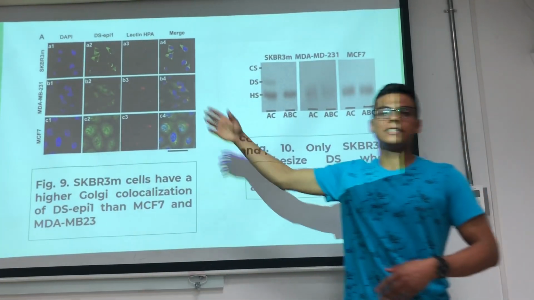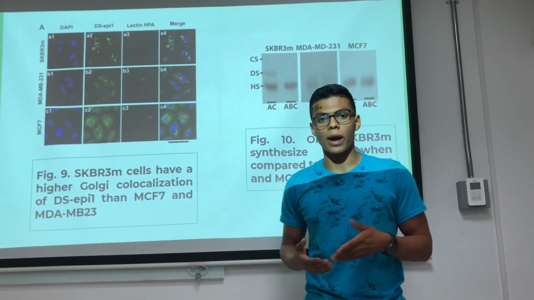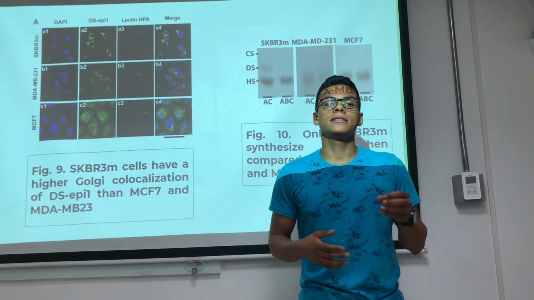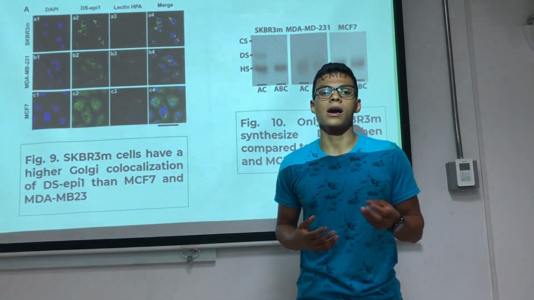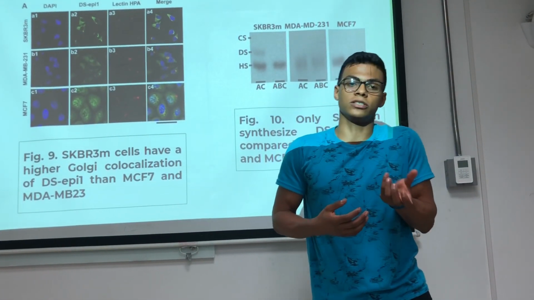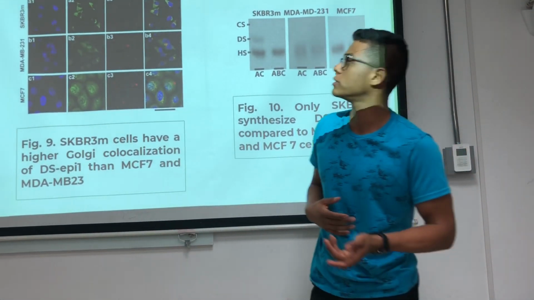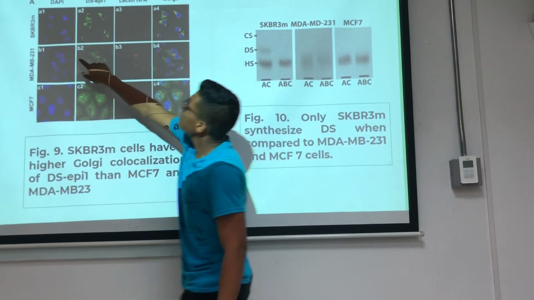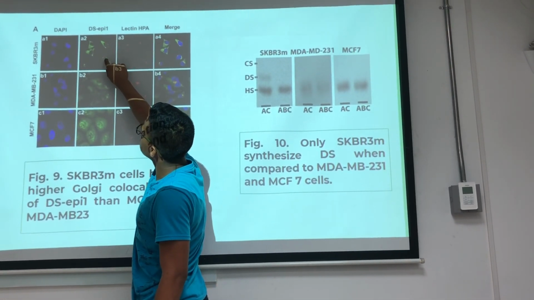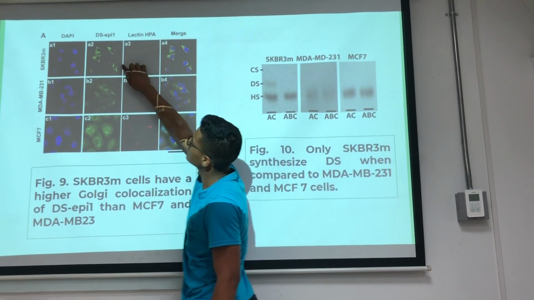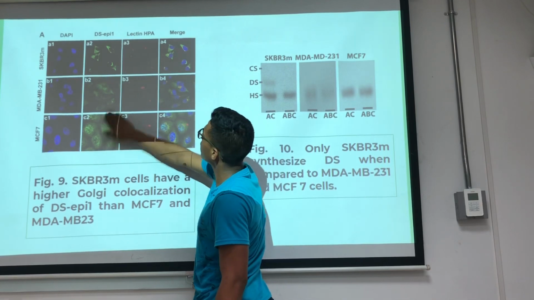Now, this picture tells us about the distribution that Dsepi1 has in the different cell lines, determining that SKBR3M has a great distribution near the Golgi apparatus, compared with the other cell lines, where it is found in other regions. For example, here the Dsepi1 is located in the Golgi apparatus area, and in the others it is located in different parts.